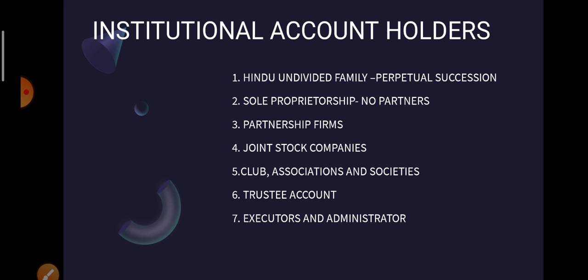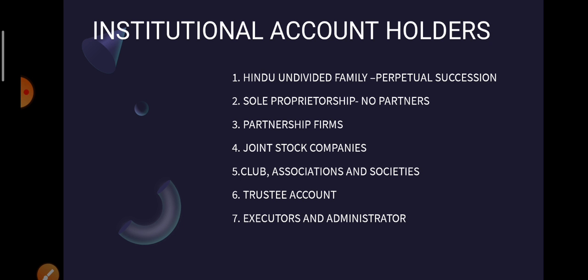Similarly, there are clubs, associations, and societies. As you know, in India, the clubs, associations, and societies are governed by the state government. They have their own religious commissioner, in Marathi we call it धर्मादाय आयुक्त.